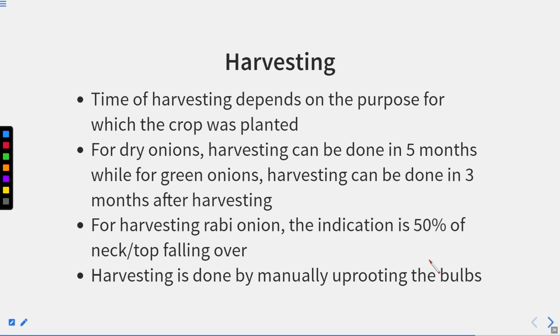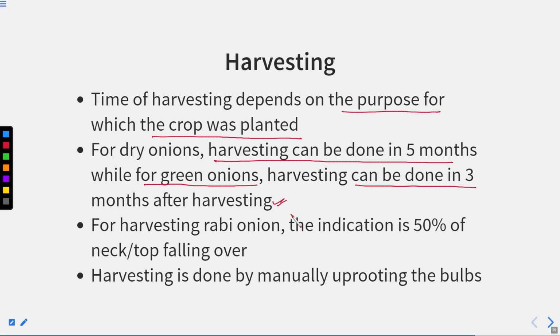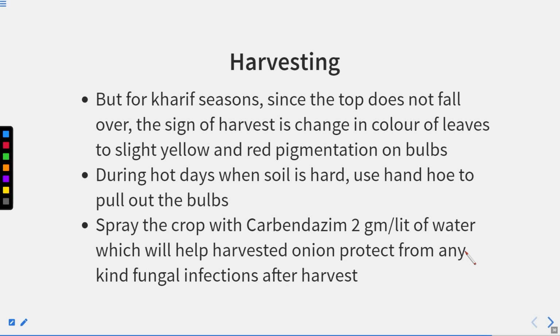Harvesting. Now, the time of harvesting depends on the purpose for which the crop was planted. For dry onion, harvesting can be done in 5 months, while for green onions, harvesting can be done in 3 months. For harvesting rabi onion, the indication is 50% of the neck top falling over, and harvesting is done manually, uprooting the bulb. So manually we have to take out the bulb.